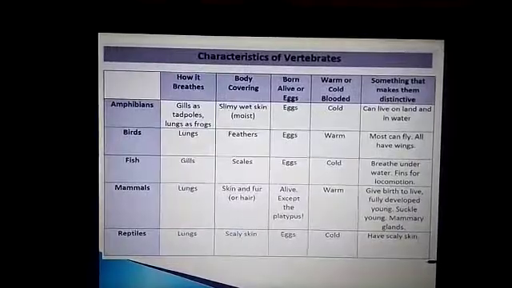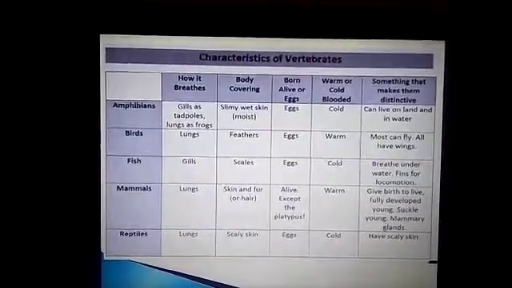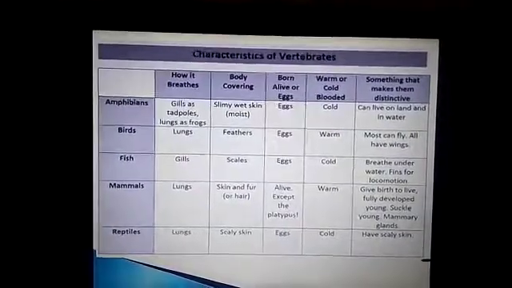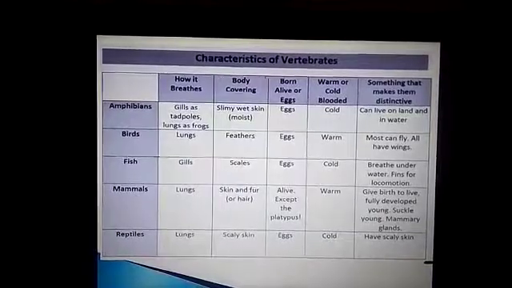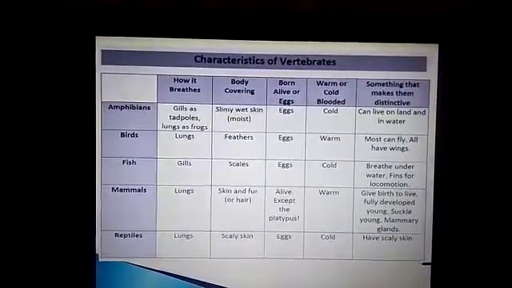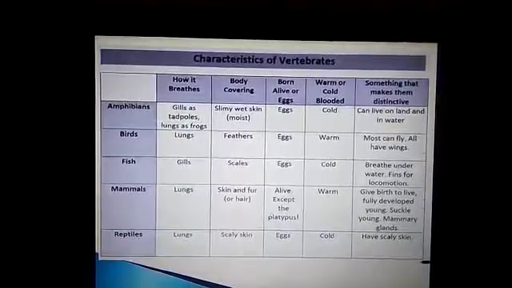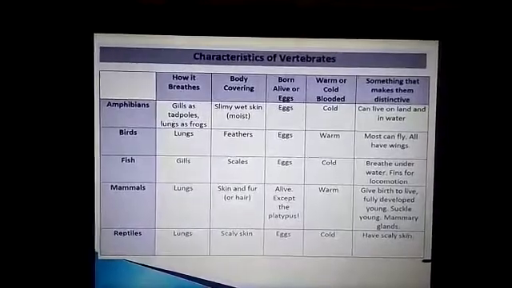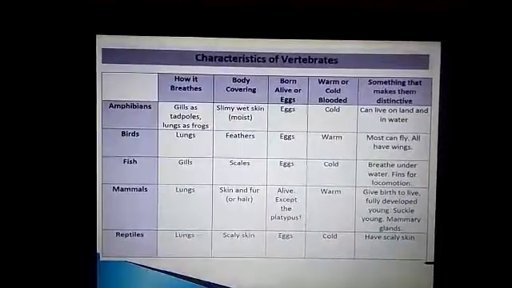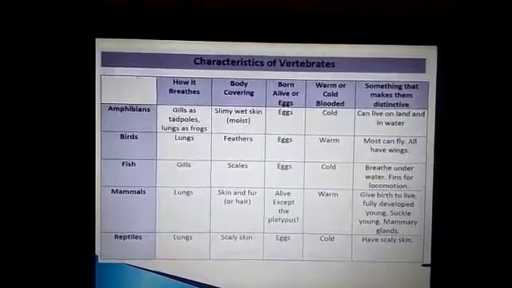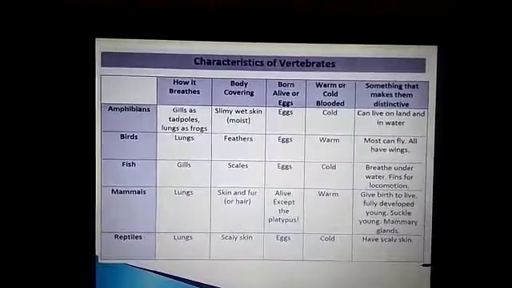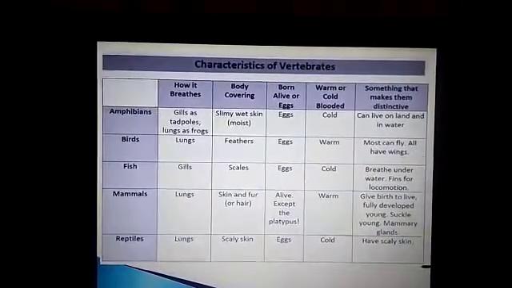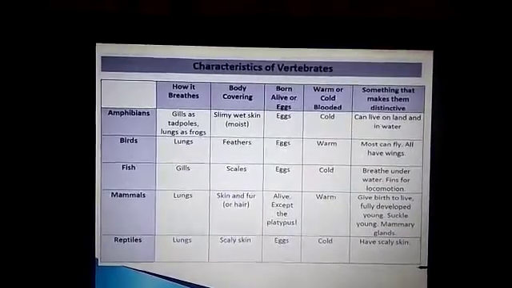So they breathe with the help of gills as tadpoles, and when they develop into frogs. Tadpoles are the larval stage of a frog. When they are tadpoles, they breathe through their gills, and when they turn into adult frogs, they breathe through the lungs. They are cold-blooded animals and they lay eggs. They do not give direct birth to their offspring. Amphibians, that is frogs, lay eggs.